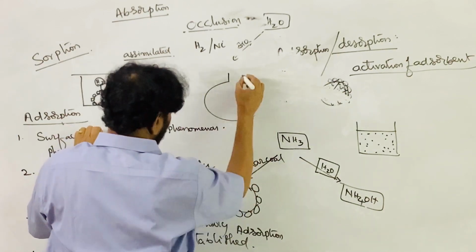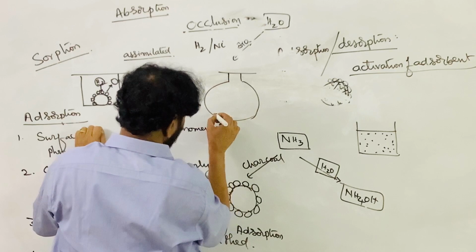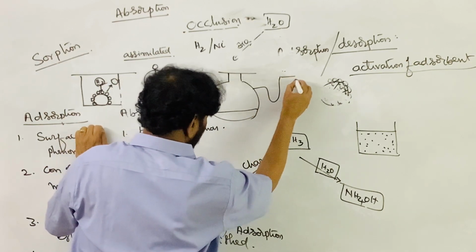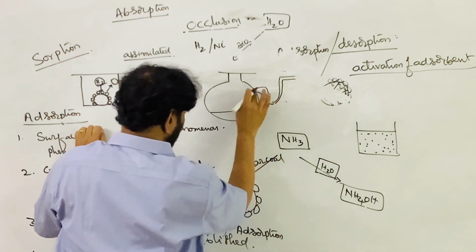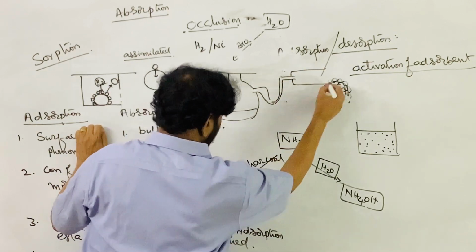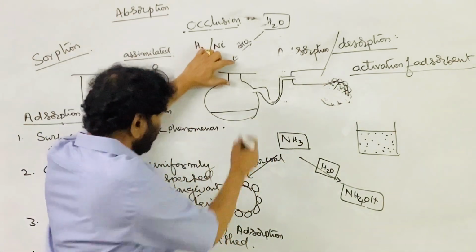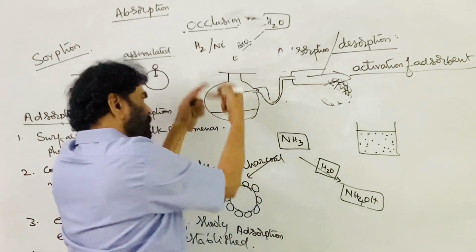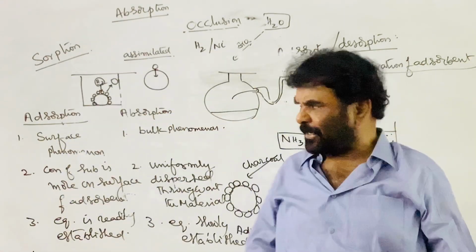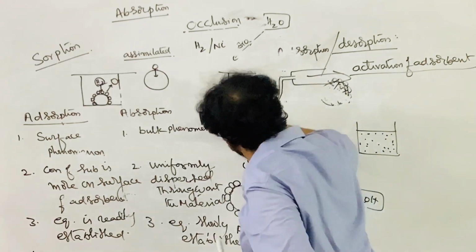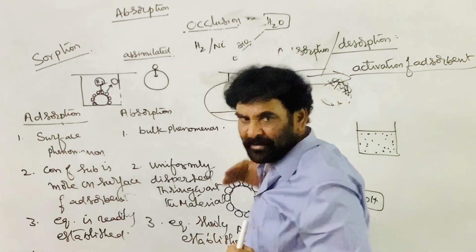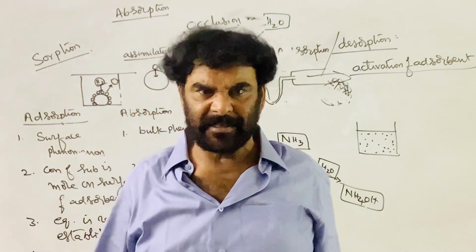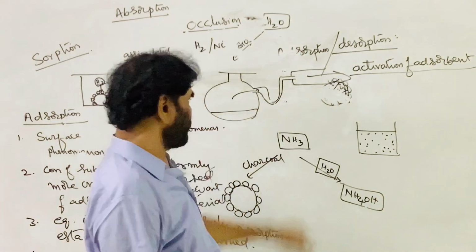This is the container, this is the charcoal, and this is the vacuum pump, which removes the air present in the sealed container. With the vacuum pump, the total pressure is decreasing. As the pressure decreases, what happens? The adsorbed molecules come out, and the entire gas adsorbed on the surface of the adsorbent comes out as the pressure decreases.